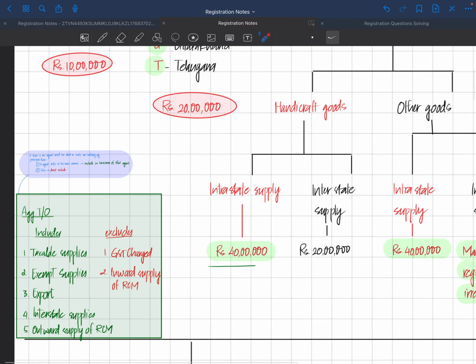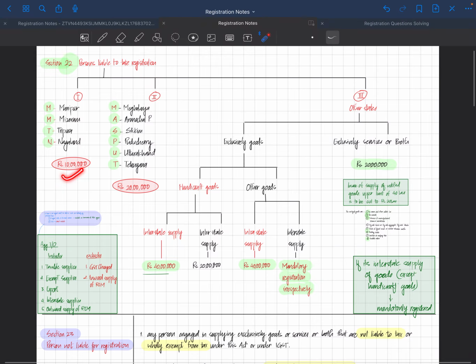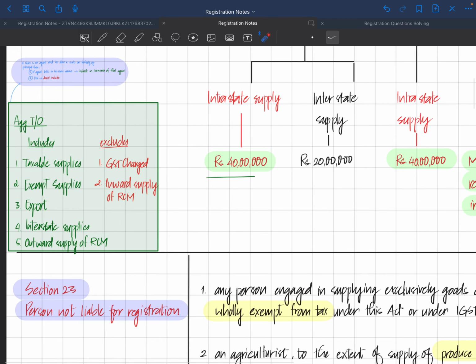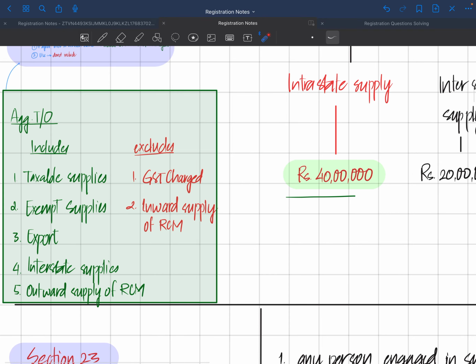Again over here, we have discussed the aggregate turnover limit. Now what shall be included in aggregate turnover, we'll discuss over here. Mostly this is not written in the section. I have done the addition because in the question you might get confused. So in aggregate turnover, taxable supplies must be included. Along with that, exempt supply must be included.